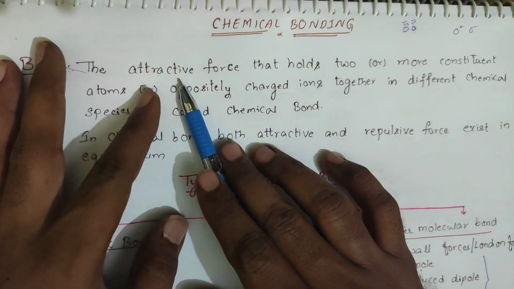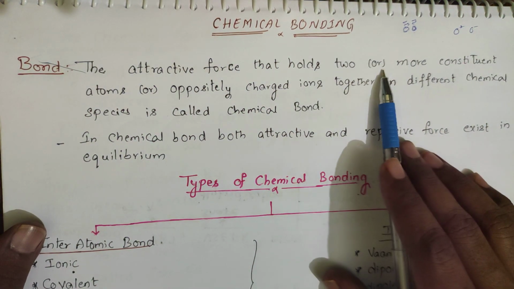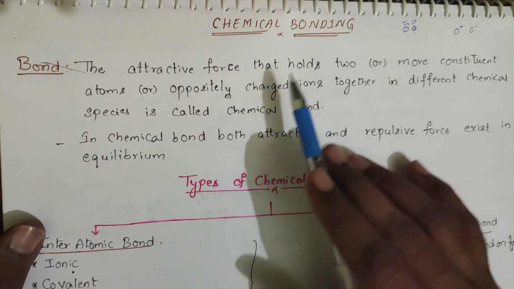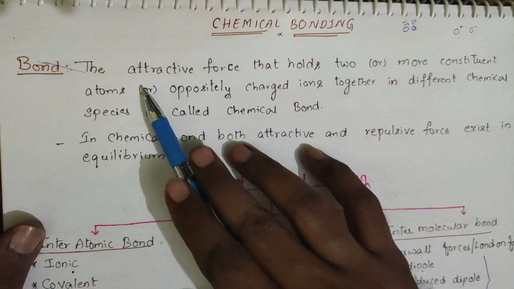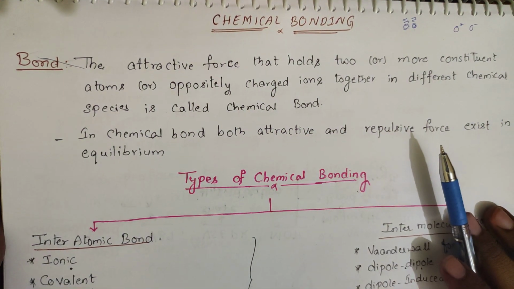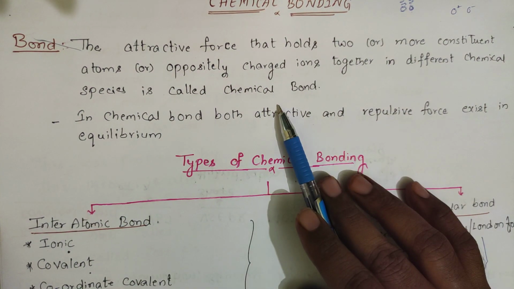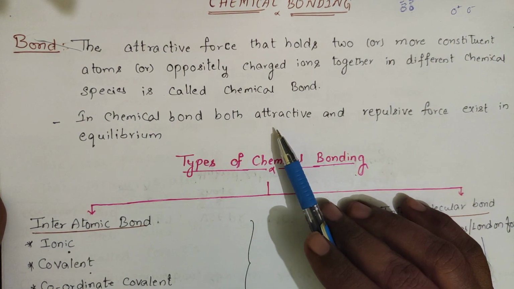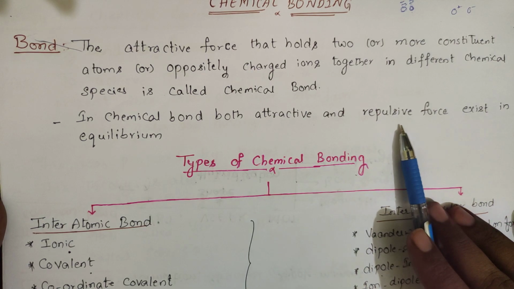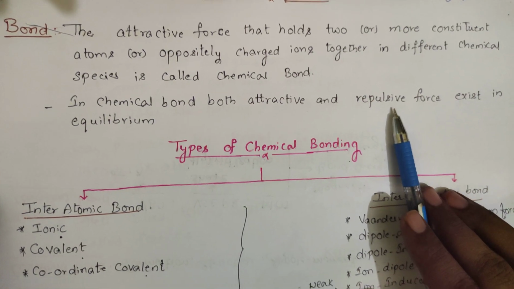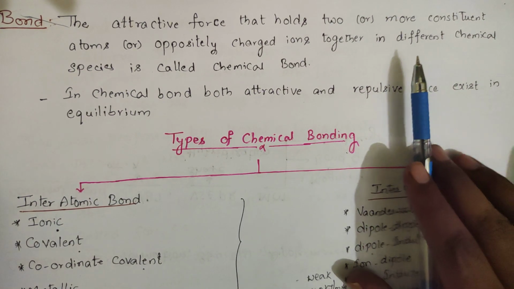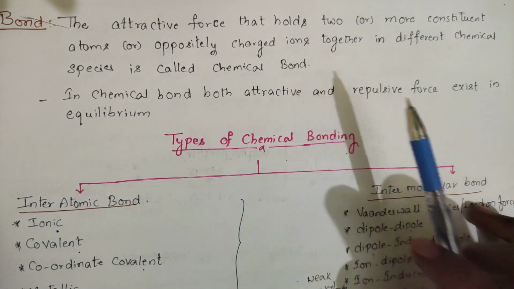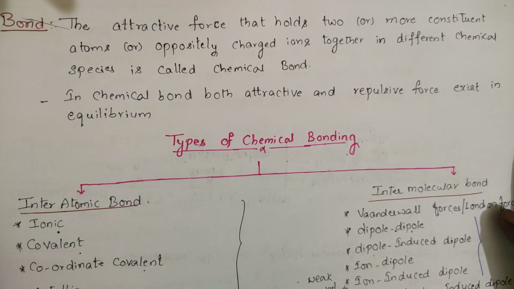See, there may be an attractive force between two atoms, or between oppositely charged particles, and that results in the formation of the bond. That attractive force itself is called a bond. In bond formation, the attractive forces and the repulsive forces are in equilibrium, meaning the force of attraction between the atoms is equal to the repulsion between the atoms.